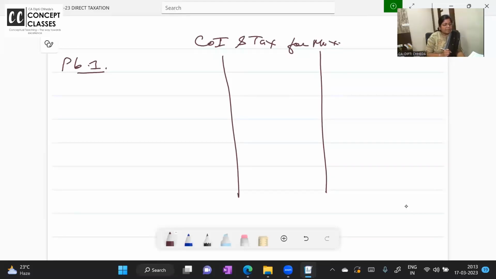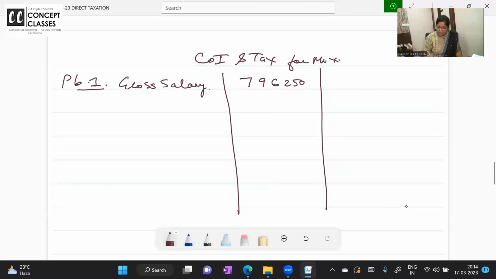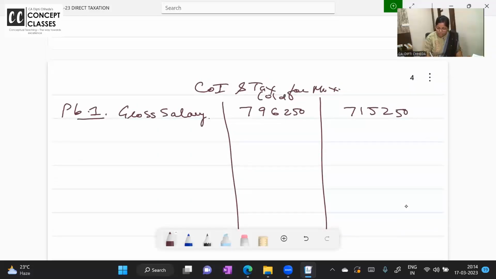The basic salary will be like this: he has worked for only 9 months at 40,000. So 4 nines are 36 and so on. Directly, I want all of you to start from gross salary, because going through each and every allowance in detail is not desirable now. Just take the figures that I am giving. 796,250 is here, and 715,250 is here. This is the old regime and this is the 115BAC new regime.